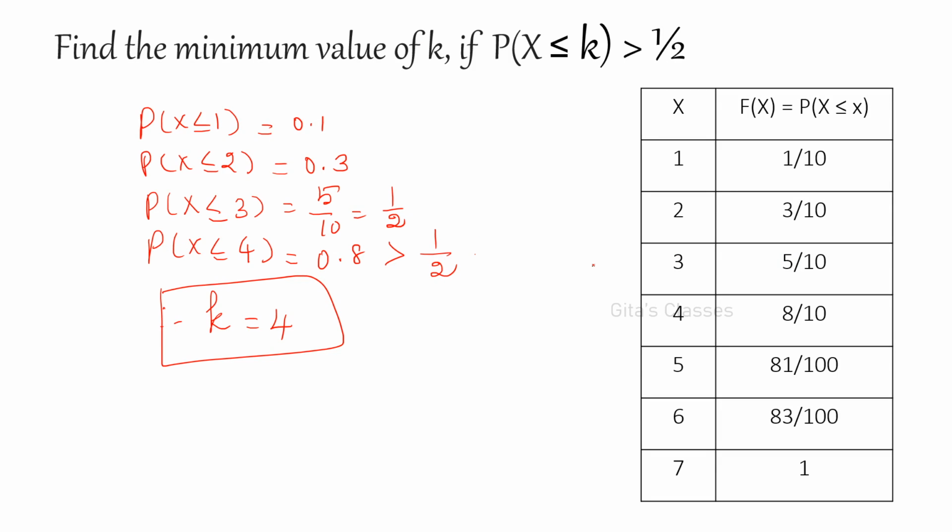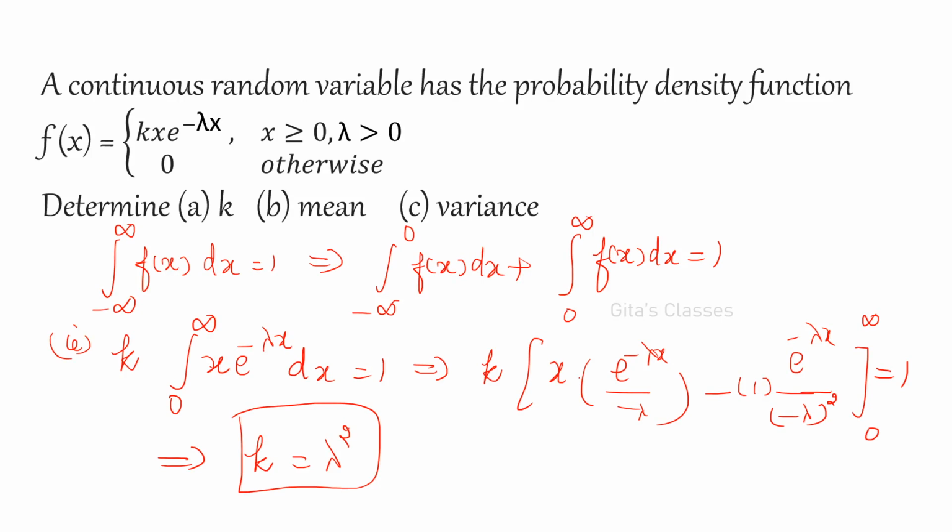Yes, correct. And now find the minimum value of K such that the total probability up to the K value should be greater than 1 by 2. So if you consider up to 1, it is 1 by 10. Up to 2, it is 3 by 10. Not less, it is less than 1 by 2. This is equal to 1 by 2. But we want strictly greater than. Therefore, you have to consider this fourth one. Only up to here, it is greater than. Okay, so K is equal to 4 is the required answer.